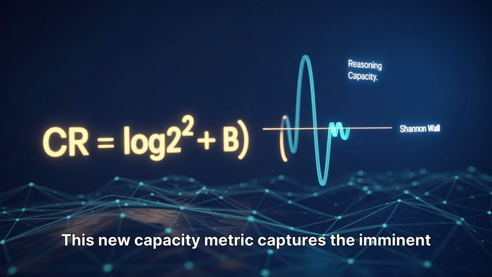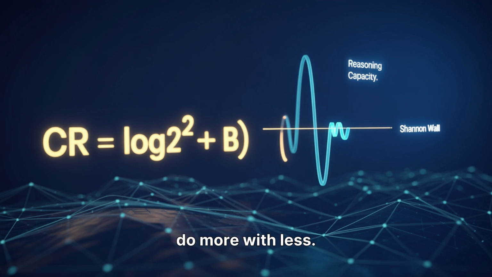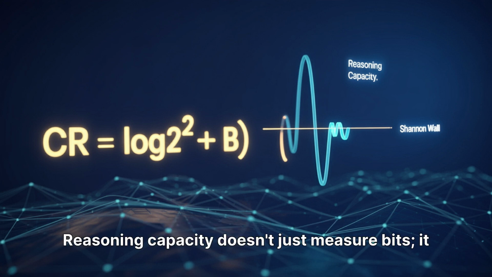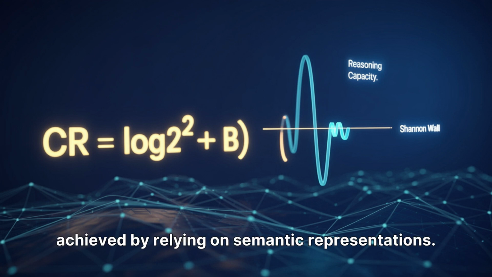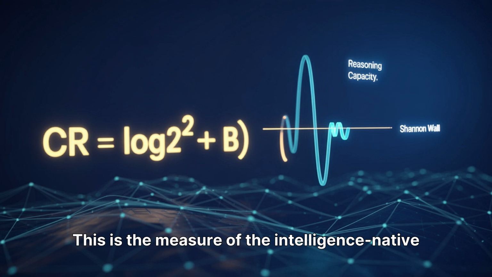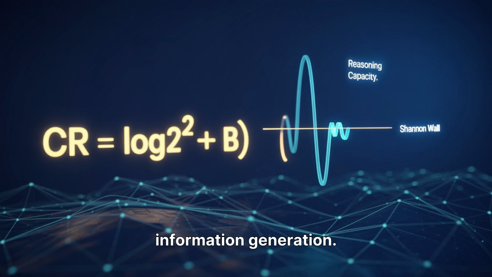This new capacity metric captures the imminent convergence of resources, allowing the network to do more with less. Reasoning capacity doesn't just measure bits, it measures the gain in time and resources achieved by relying on semantic representations. This is the measure of the intelligence-native internet. We are moving from symbol transmission to information generation. This is the true limit of 6G. Capacity is now cognitive. Knowledge is power.